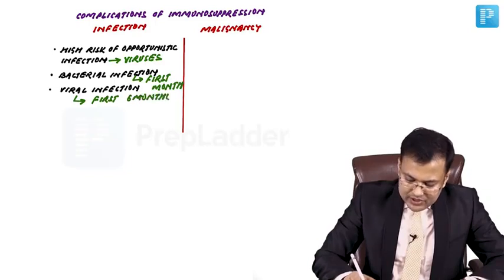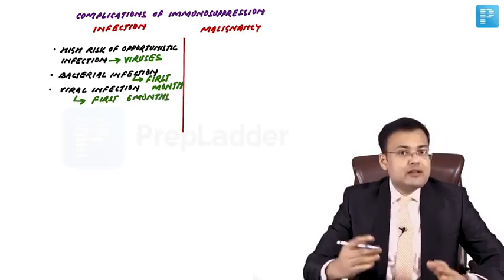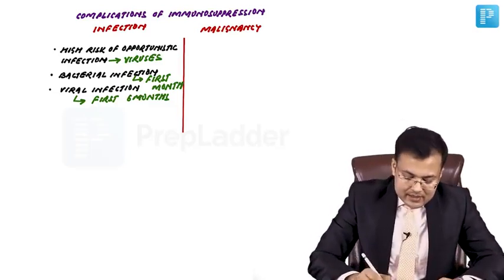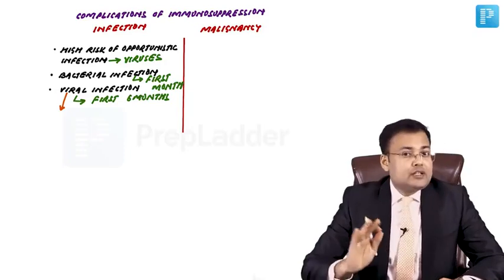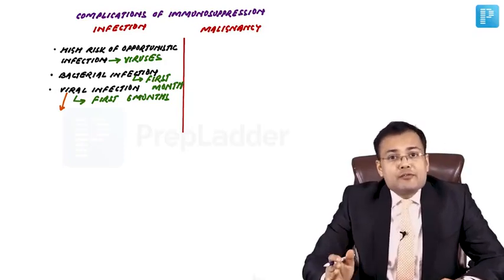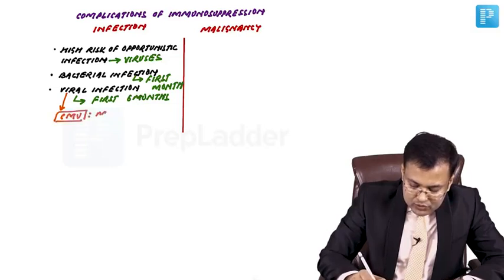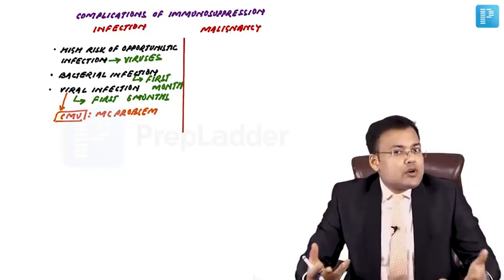One question frequently asked in relation to infection in transplant recipients is which virus is the most common problem, and it's the cytomegalovirus. Now see, what's the cause?